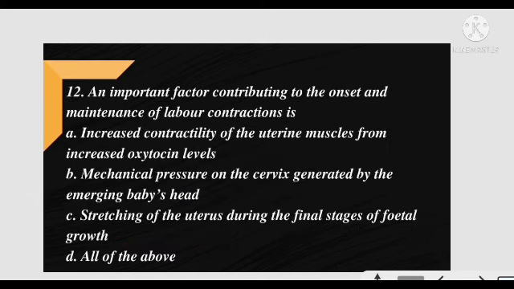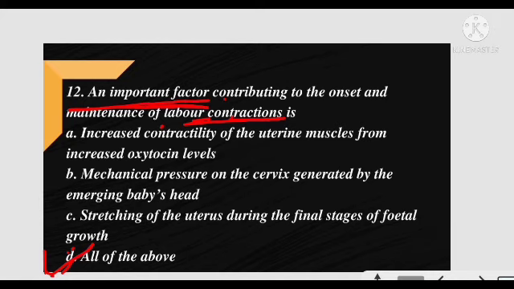An important factor contributing to the onset and the maintenance of labor contraction. You may notice that labor contraction is done by. The important factors that are useful for labor contraction are, correct answer is all of this.